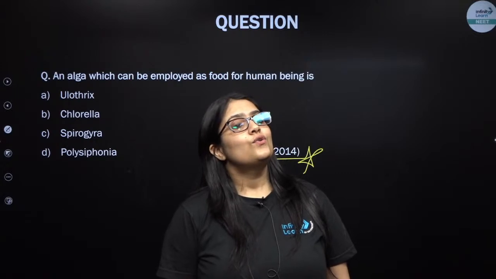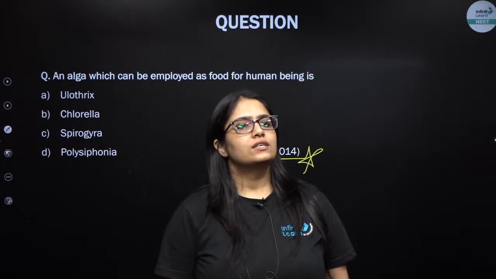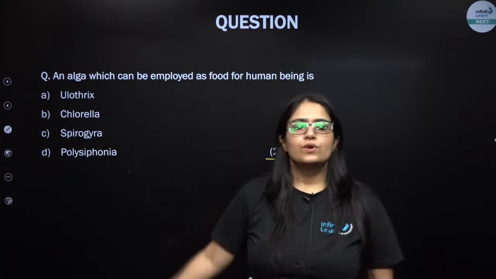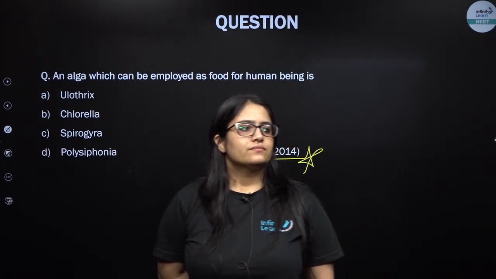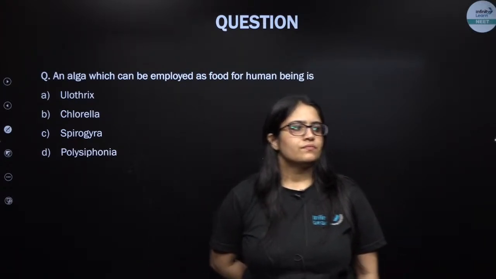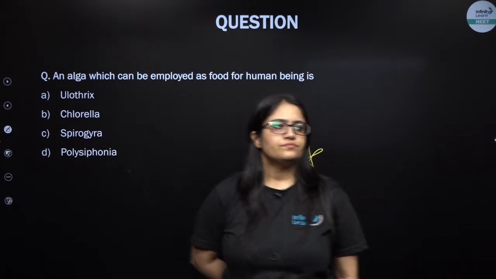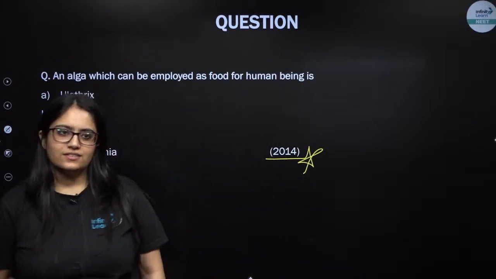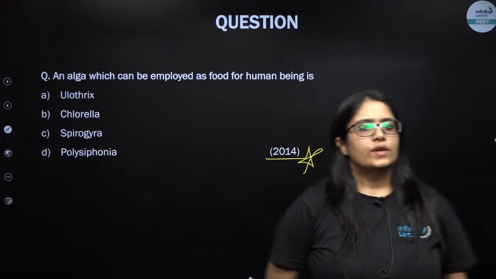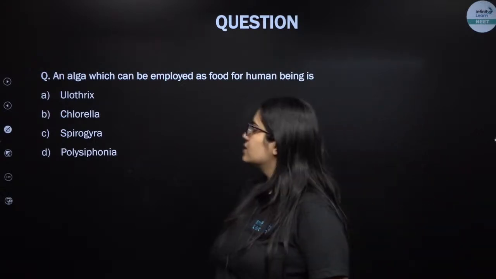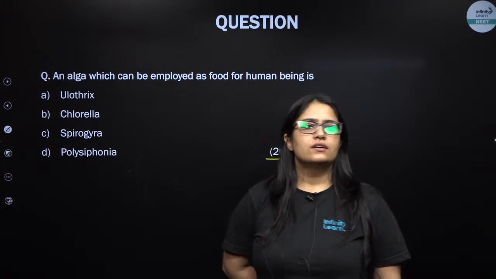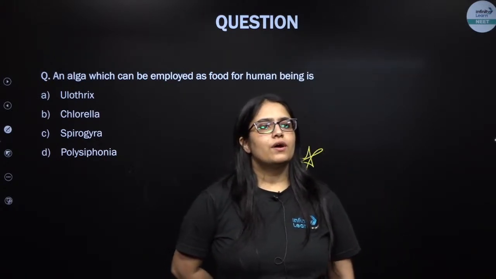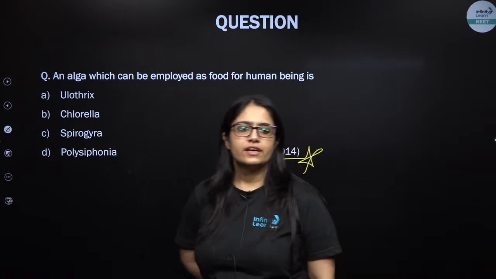Hello Roxana, very warm welcome. Can you give it a try, my lovely kid? What do you think is the right answer to this question? Come on, give it a try. Roxana, Savita, Nikhil, Sunil, where are you guys? Give it a try. So Nikhil thinks the answer is B, Sunil thinks it's C. What about Roxana? Roxana thinks it's C. And what about Savita? Savita, any guesses, my lovely kid? Are you there, Savita?